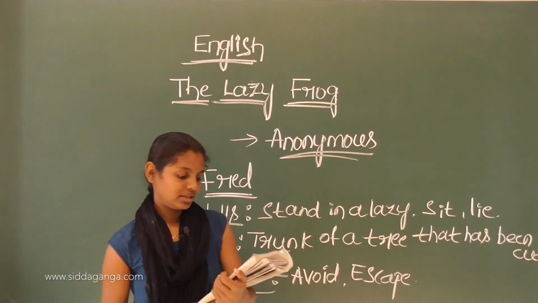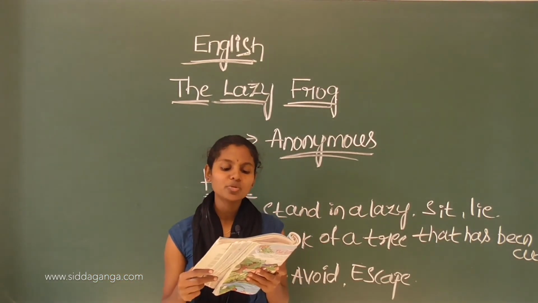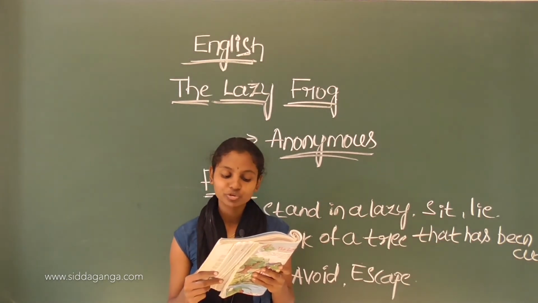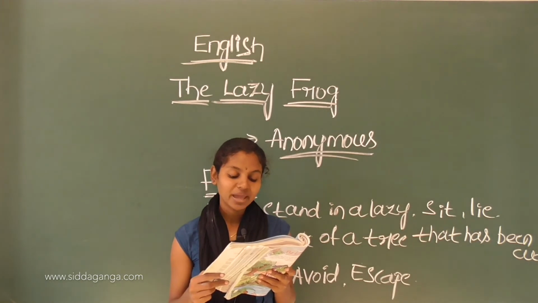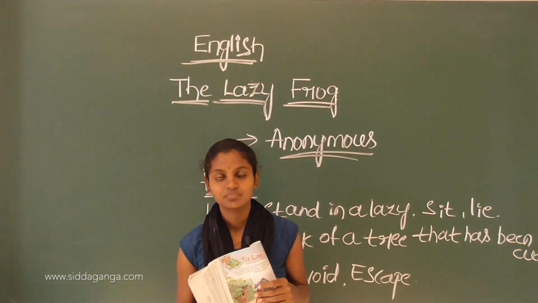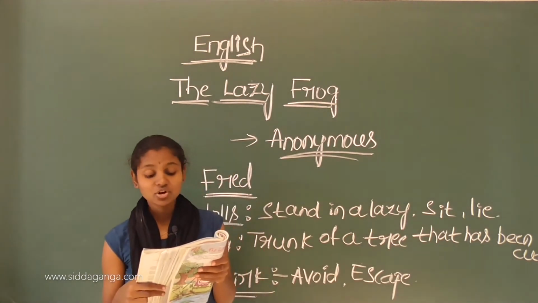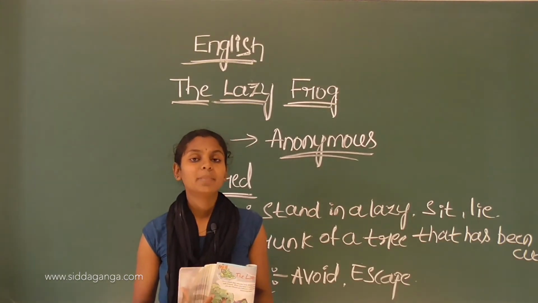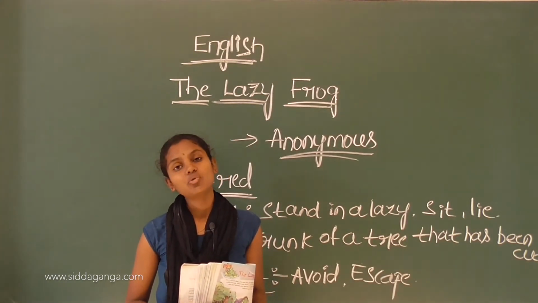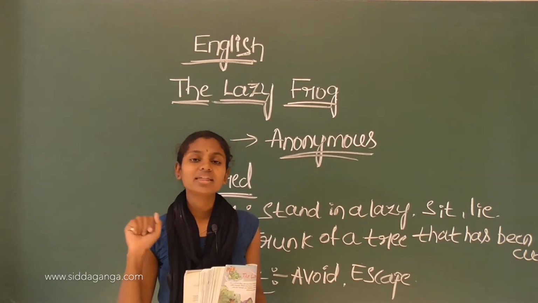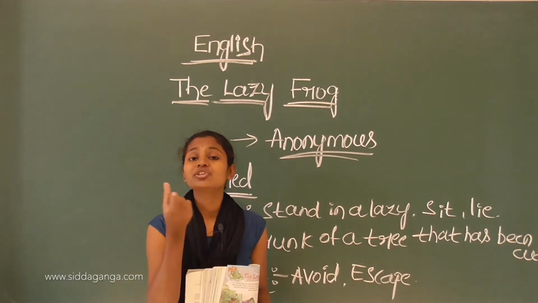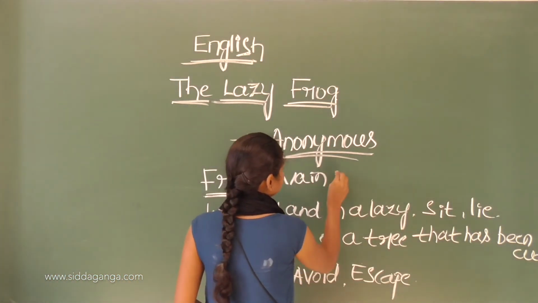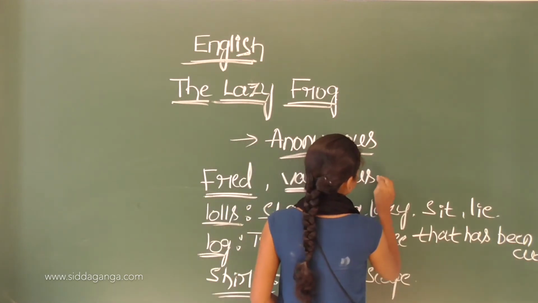Understood this? Yes. His poor old mother calls in vain. Come in and help. He does not bother to move 2 inches, much preferring to be extremely hard of hearing. So, his poor and old mother calls in vain because Fred's mother is very old and she is very poor. She always calls him in vain. Vain means useless.